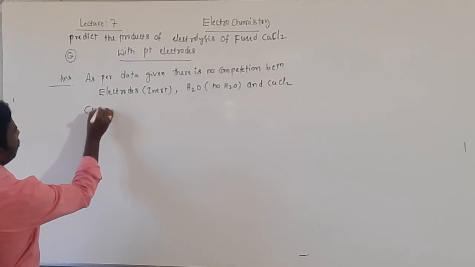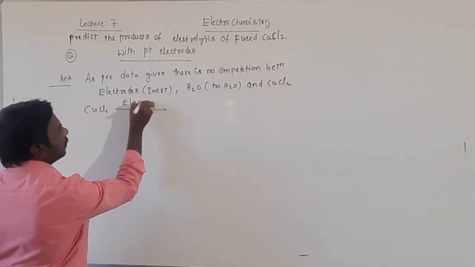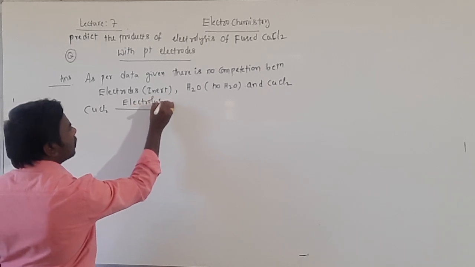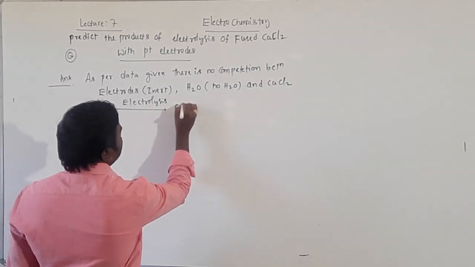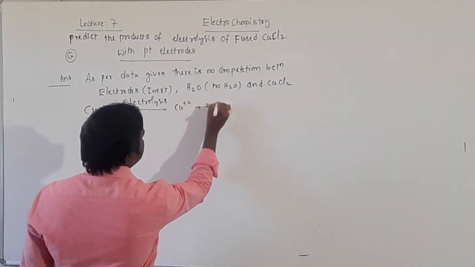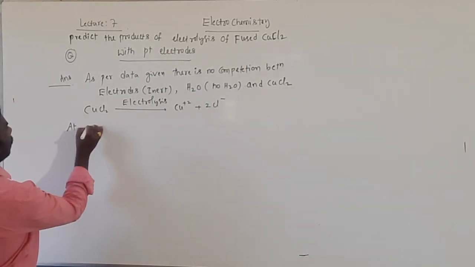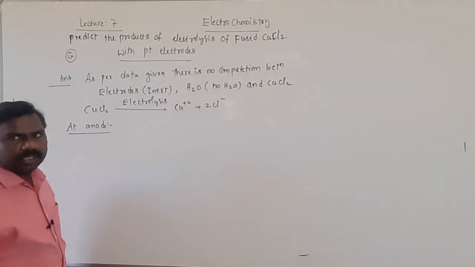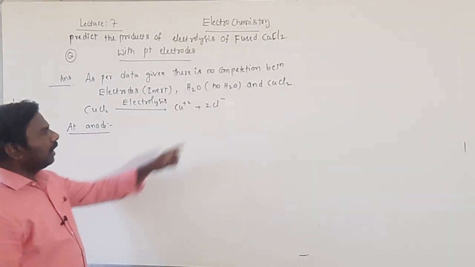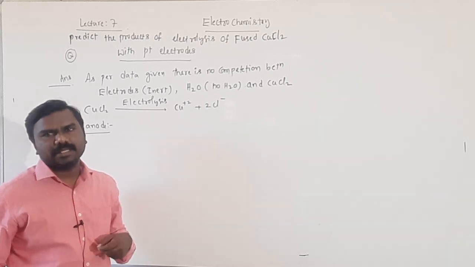So CuCl2, on electrolysis, that is by passing electricity, will be decomposed into Cu2+ and 2Cl-. At anode always oxidation takes place; only chloride ions lose one electron and form chlorine gas.